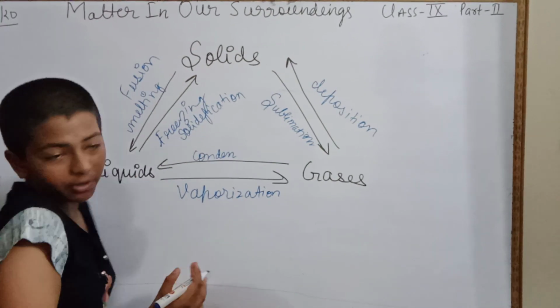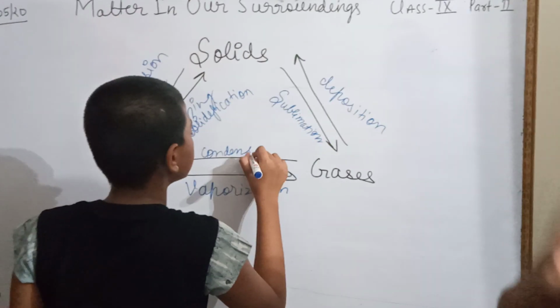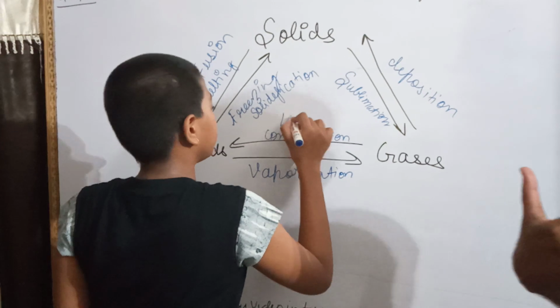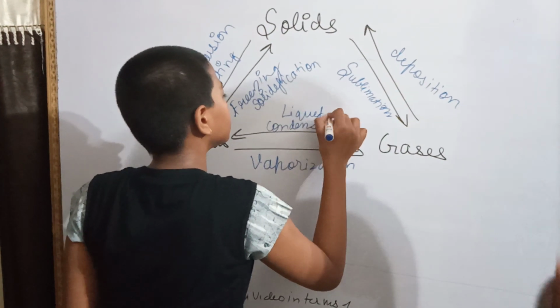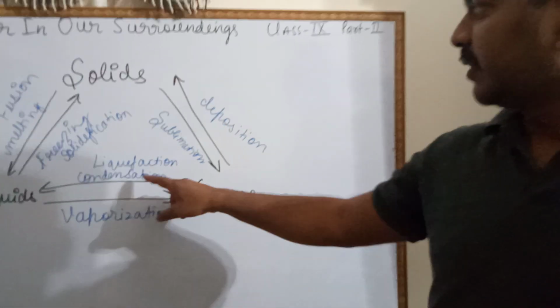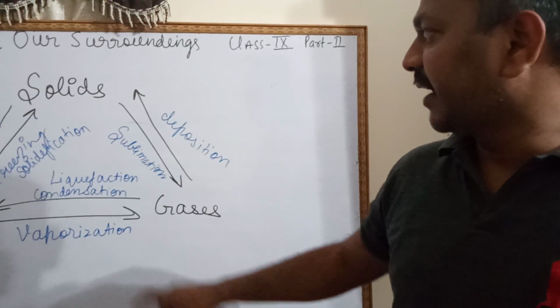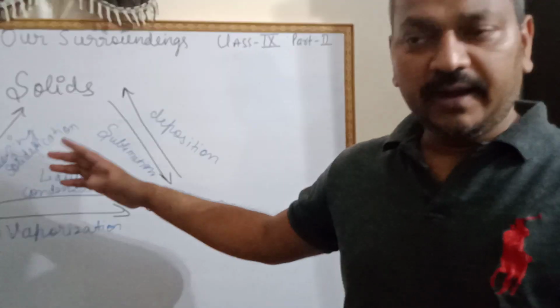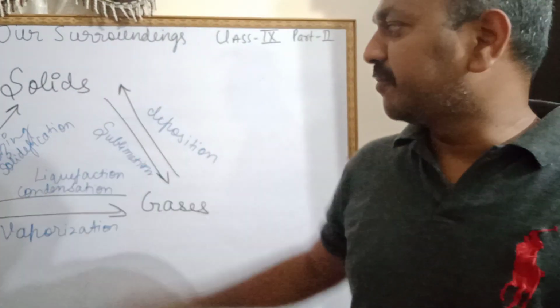It is also called liquefaction of gases. Very good. So condensation or liquefaction, right? In this way, these are the processes involved in the interconversion of the three states of matter.